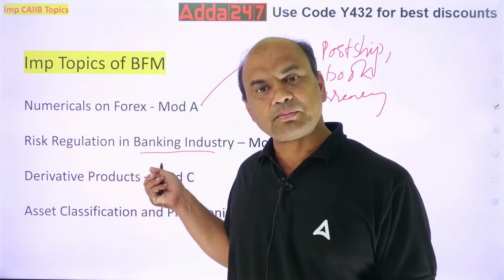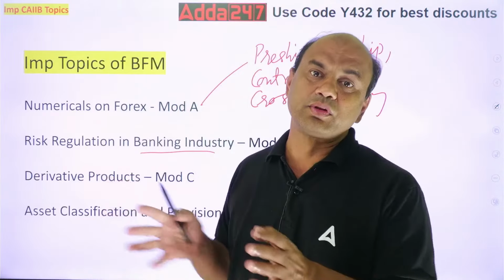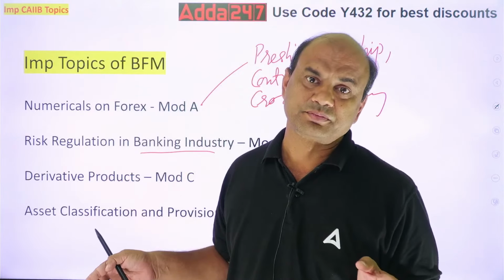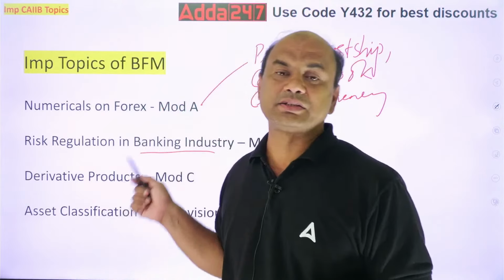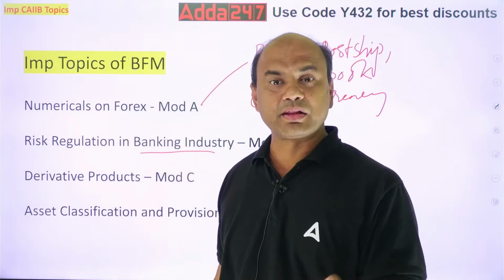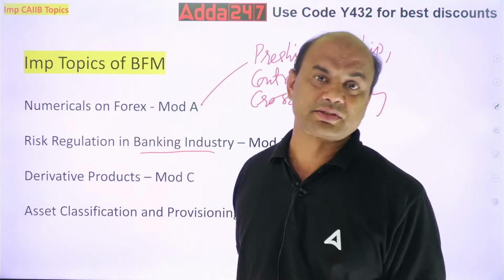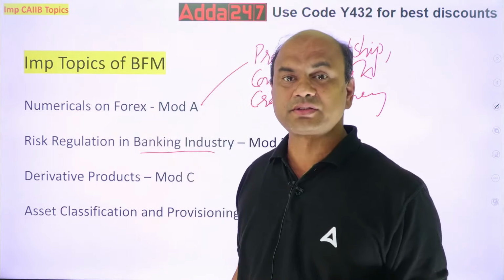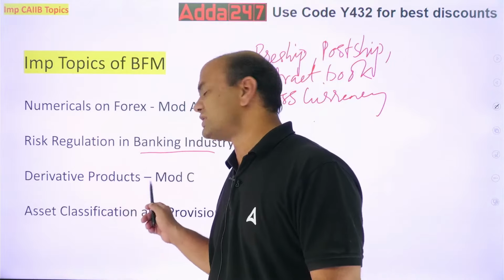And this chapter is almost 70% of the full module B. So in this, one more topic I will suggest is risk framework. Theory is asked, it's not a numerical. Numericals are over here only. This chapter has a lot of numericals. In that, theory is asked. Okay. So risk regulations. Then derivative products in module C.